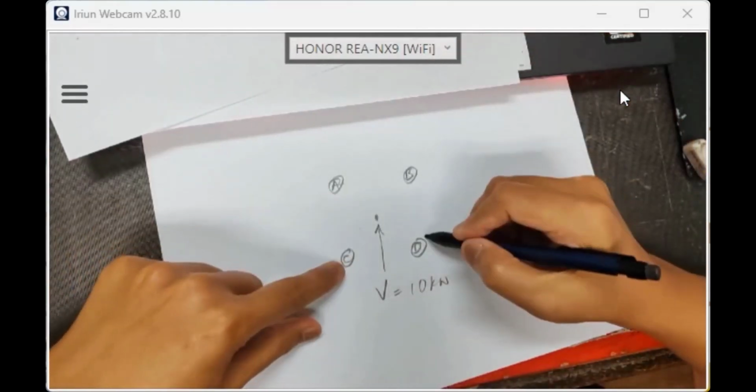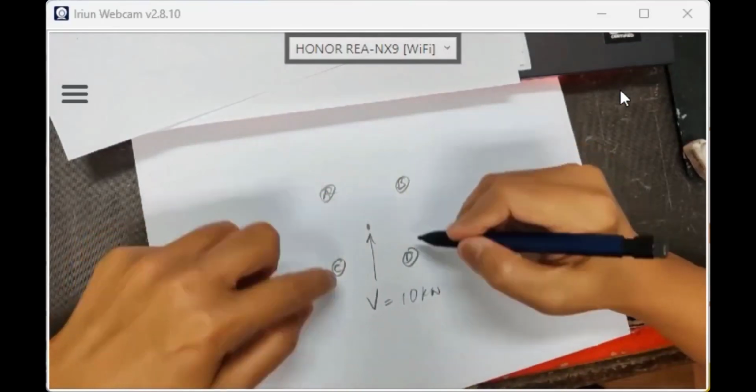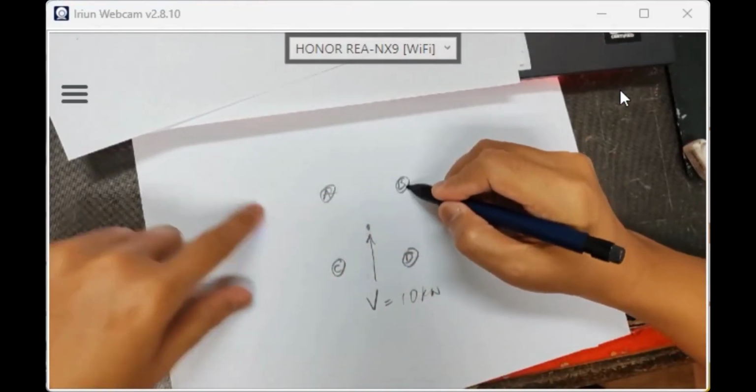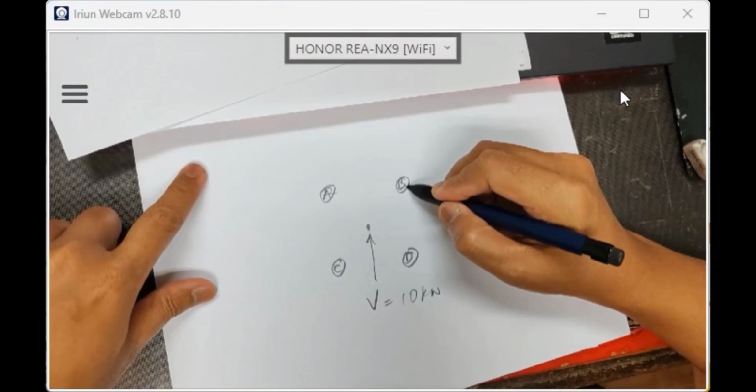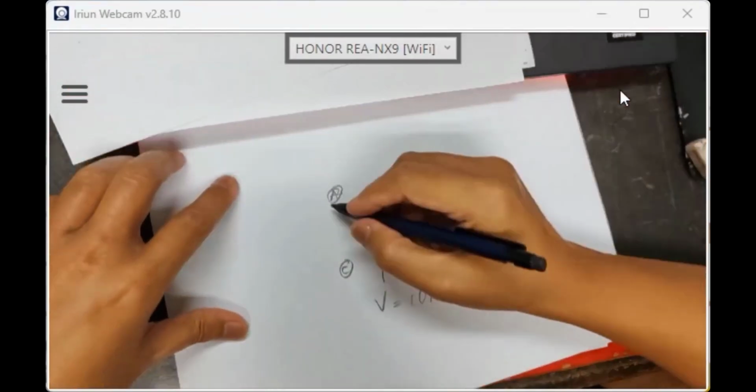So kalau each four bolts ada direct primary shear load 10 kilonewton, tapi we have four bolts. So each bolt carry berapa? Kita ada four bolts. Divide by 4 lah. Betul tak guys?